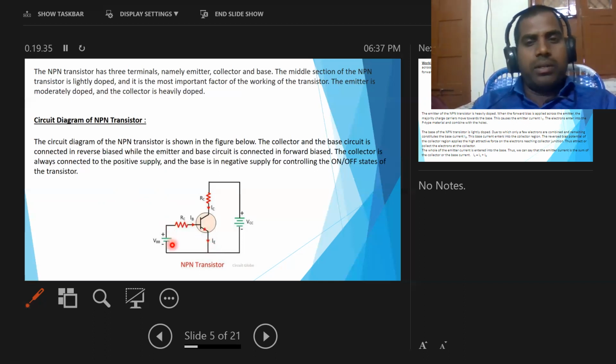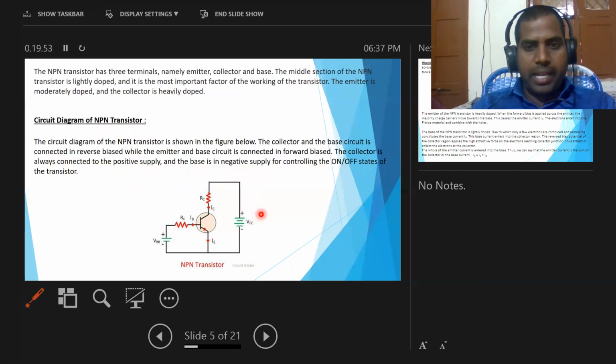Now the collector is always connected to the positive supply, and the base to the negative supply, for controlling the on off state of the transistor. So in the NPN transistor, the collector is always connected to the positive terminal of the battery, and the base is connected to the negative terminal of the battery.